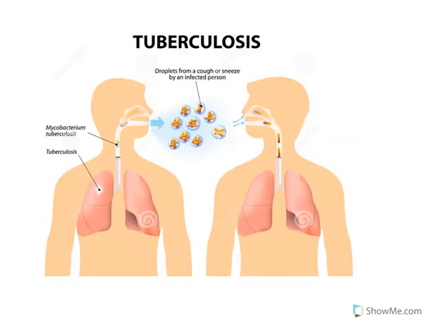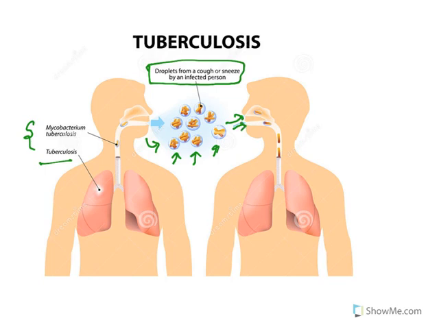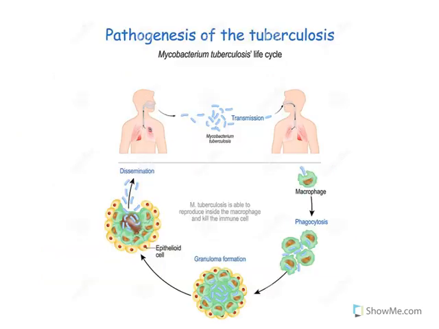Moving further, now how does TB spread? See, when someone has Mycobacterium tuberculosis in his lungs, it comes out through cough, sneeze or talk as droplets, and the droplets contain the tuberculosis organism. The droplets from a cough or sneeze by an infected person may get into another individual through the mouth or oral cavity, and get into the lungs. The primary target is the lungs. As I told you, it is a strict aerobic organism, so the primary target will be the lungs.